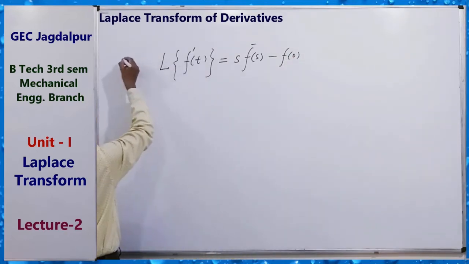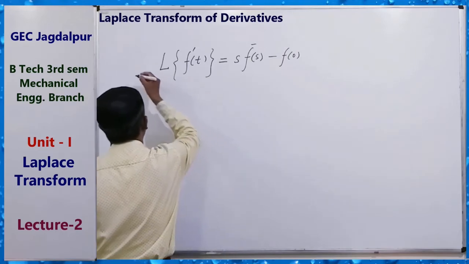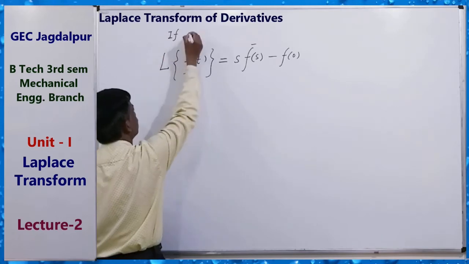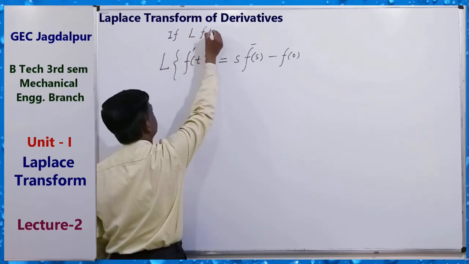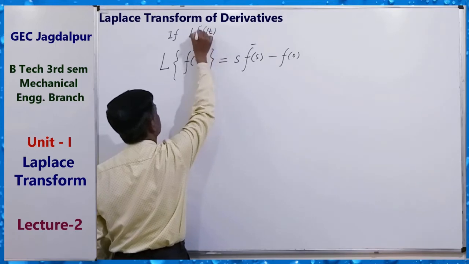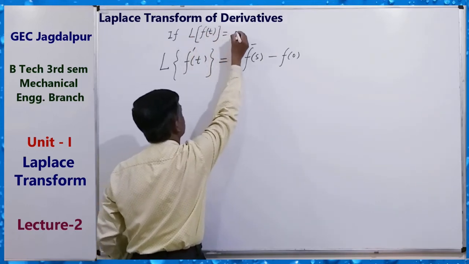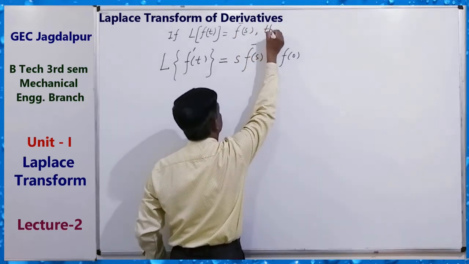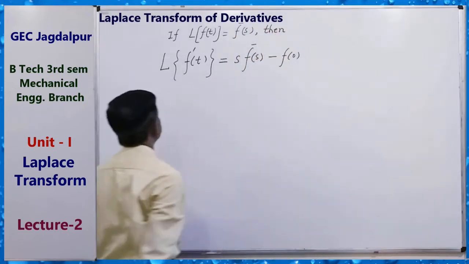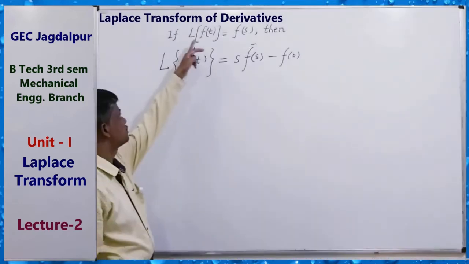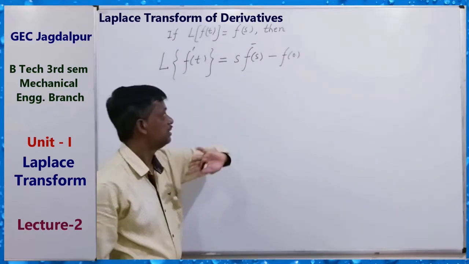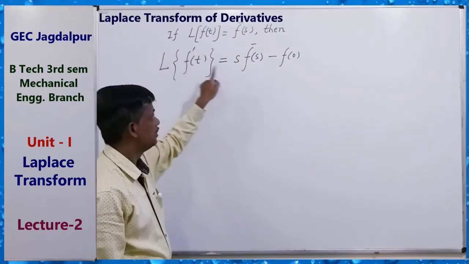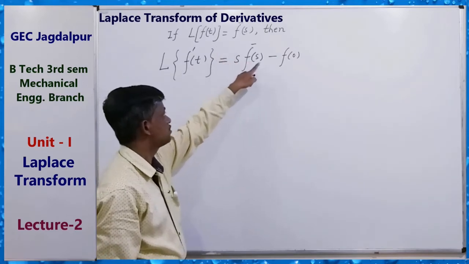If L of f(t) equals f bar s, that means the Laplace transform of f(t) is f bar s, then the Laplace transform of f dash t equals s f bar s minus f(0).